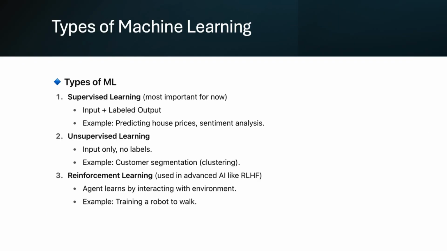Types of machine learning. We majorly have three types of machine learning concepts. First is supervised learning. This is the most important and majorly used concept in the AI field these days, if you have seen. But we will cover this in detail. Now the second one is unsupervised learning, and the third one is reinforcement learning.